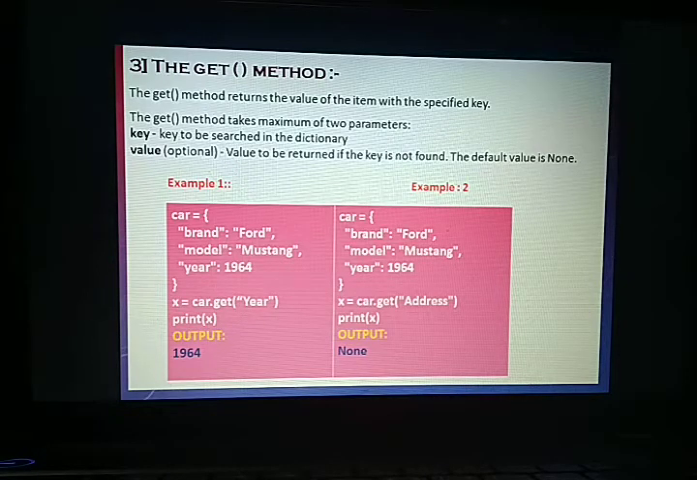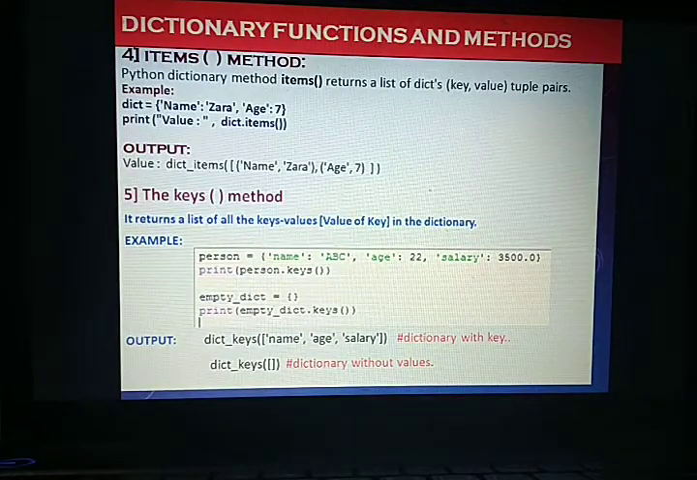You can see the first example here, car, one kind of dictionary. What we are doing here: x equal to the name of the dictionary dot get, and we mention the name of the key. Now it will return the value at that key, which is equal to 1964. Now items is a function which returns the dictionary in the form of key and value pairs. You can directly display it with print, value equal to dict items, and it will display everything in the form of key and value pairs.